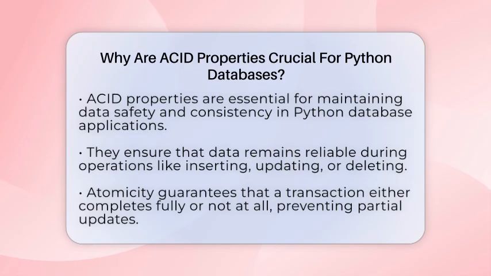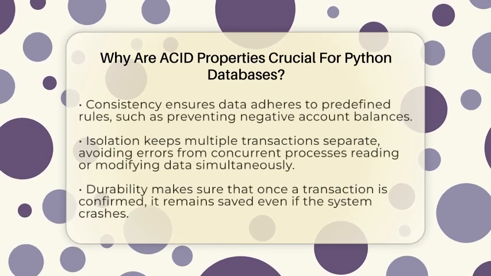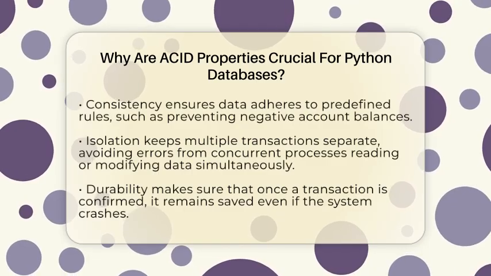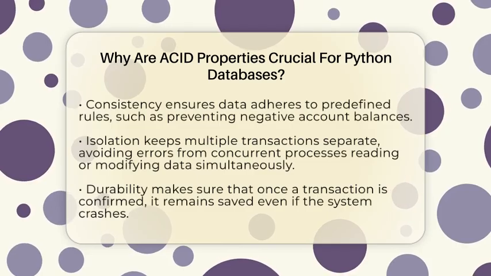Atomicity is like a light switch. Either everything in a transaction happens or nothing does. For example, if your Python code moves money between accounts, atomicity guarantees that both the debit and credit happen together. If something goes wrong, it cancels the whole process, so no partial updates occur.